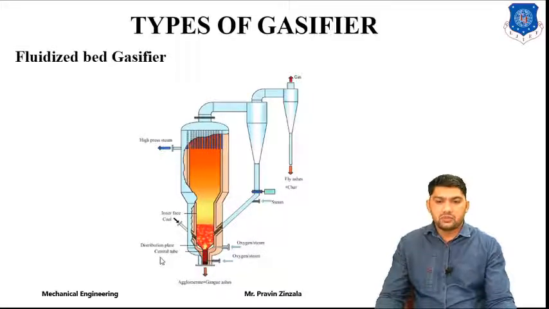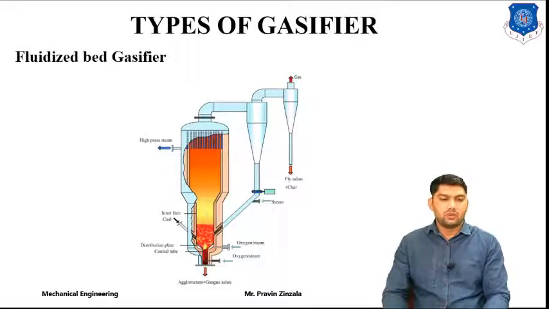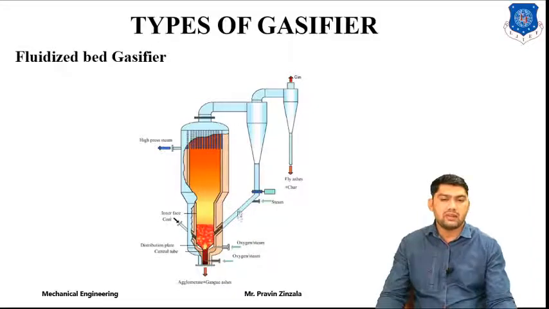Here also one type of distributor plate is used, a central tube is also utilized, and oxygen or steam we can also supply, or oxygen or steam supplied from secondary, and we can collect the gases. Fly ash also we have to provide. Whenever we supply the biomass to the fluidized bed, it is a powder form of biomass. Whenever we supply the primary and secondary air, first of all the biomass is converted in the dry zone, then after that it will be partial combustion. And we can collect the gas from the top. So it's called a fluidized bed type gasifier, or also a circulating type fluidized bed gasifier.